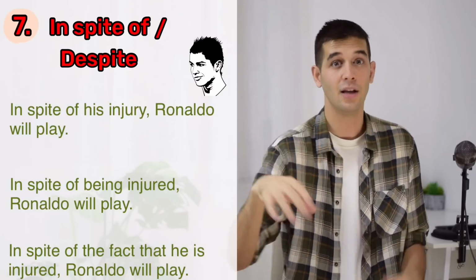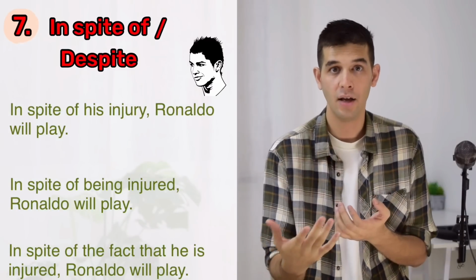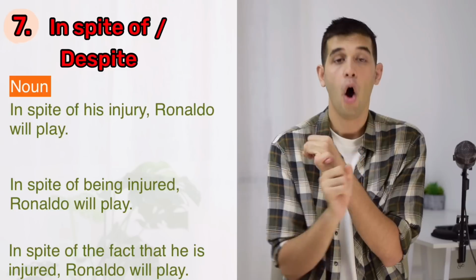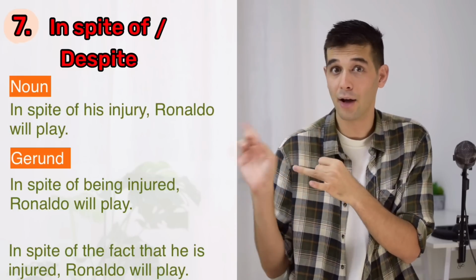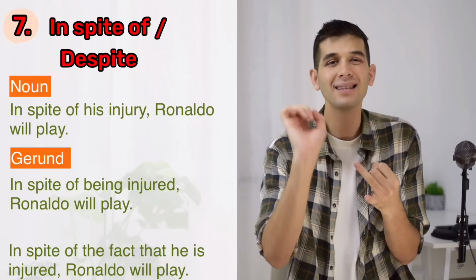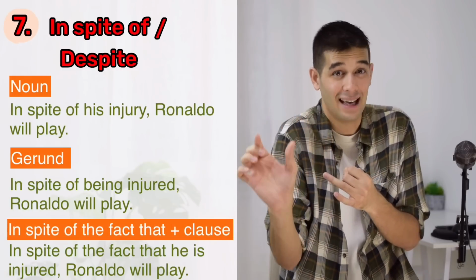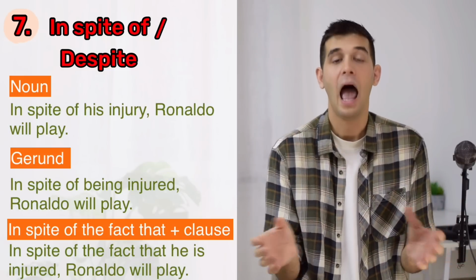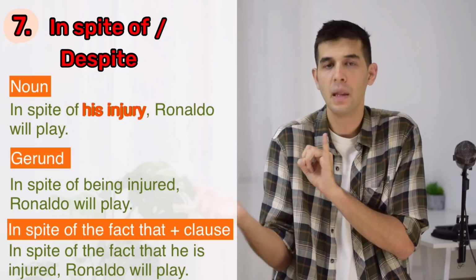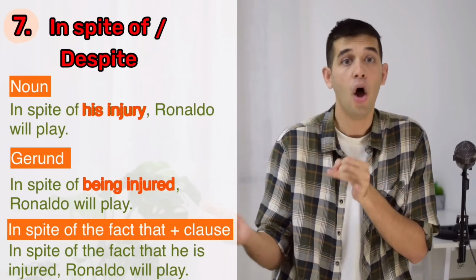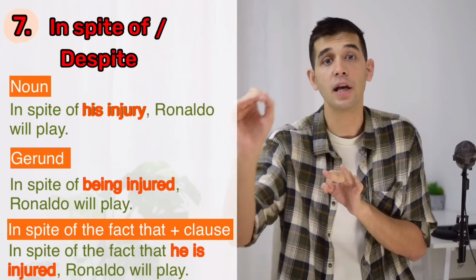Pay close attention to what I am going to say. After in spite of or after despite, we either use a noun or a gerund. If we want to use a full clause, as in the 3rd example, we must say in spite of the fact that. So we use this, the fact that. So 3 different ways of using it. After in spite of or after despite, we either use a noun, his injury, a gerund, being injured, or a full clause after the fact that, in spite of the fact that he is injured.